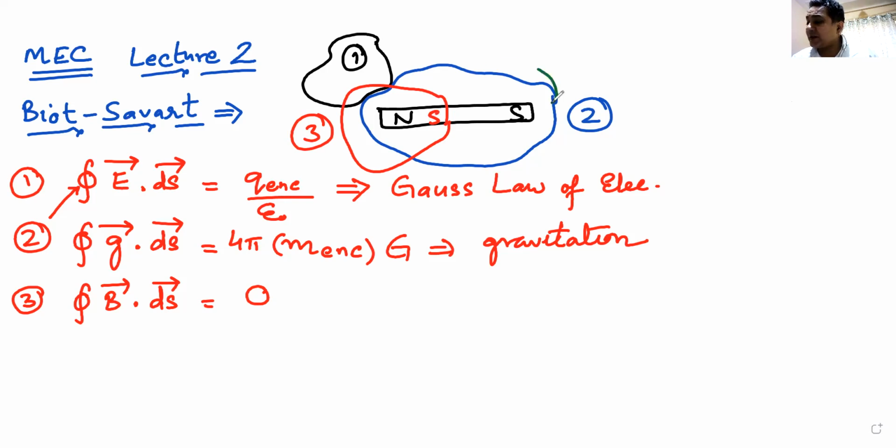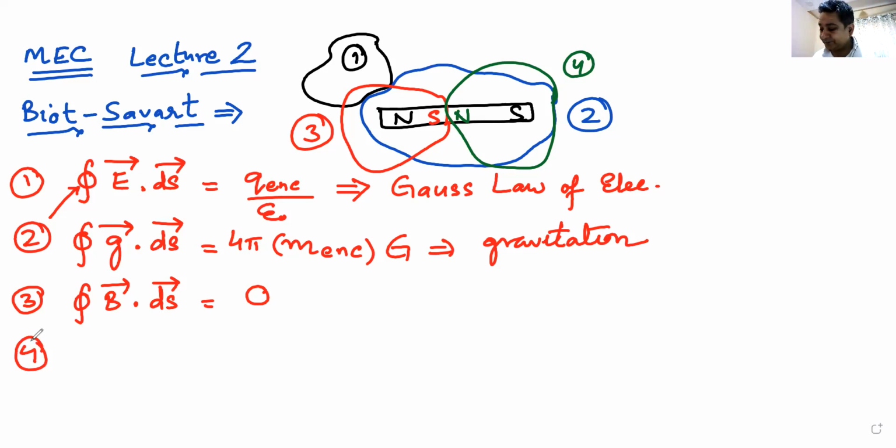I can repeat the same experiment with only having the south pole of the magnet, but even if I have south pole of the magnet, there will be one pole which will be the north pole. Whatever magnetic field lines go out, same number of magnetic field lines will come in. Therefore, magnetic flux over a closed surface will always be equal to zero. Am I clear? Yes, sir.